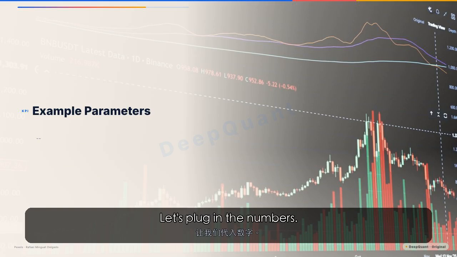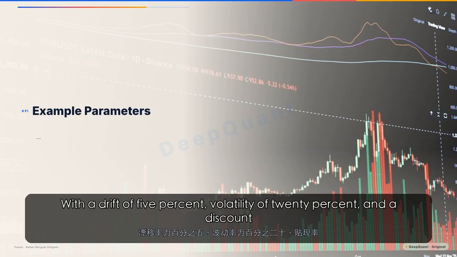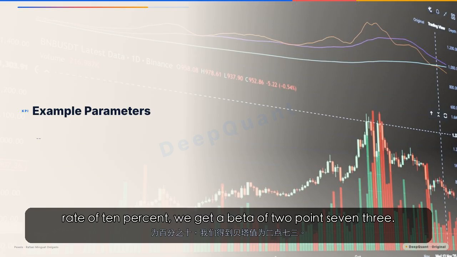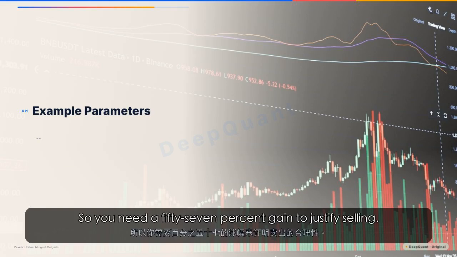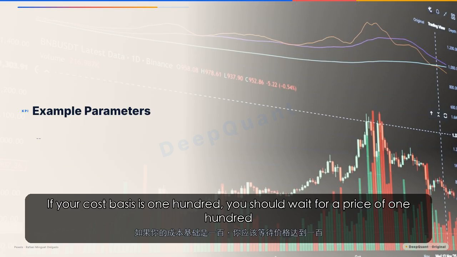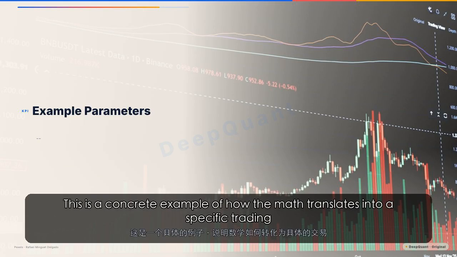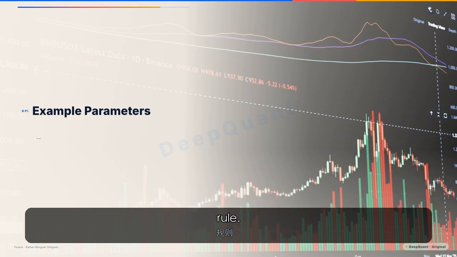Let's plug in the numbers. With a drift of 5%, volatility of 20%, and a discount rate of 10%, we get a beta of 2.73. That gives a threshold of 1.57 times the cost basis. So you need a 57% gain to justify selling. If your cost basis is 100, you should wait for a price of 157. This is a concrete example of how the math translates into a specific trading rule.